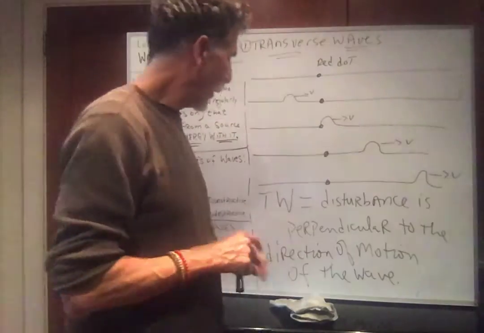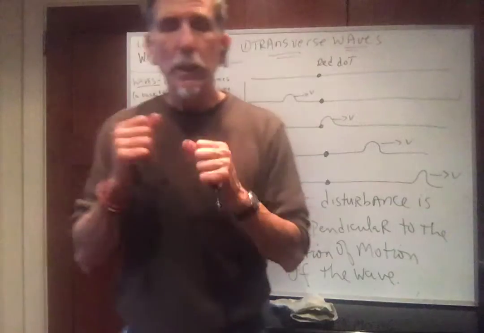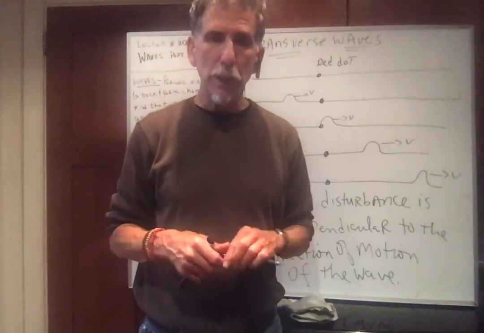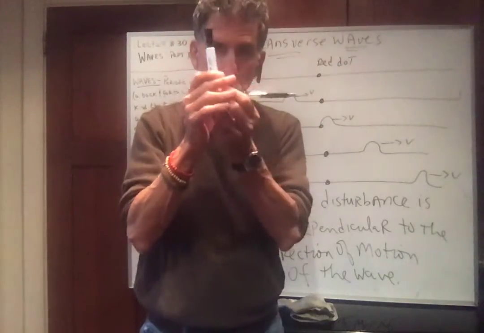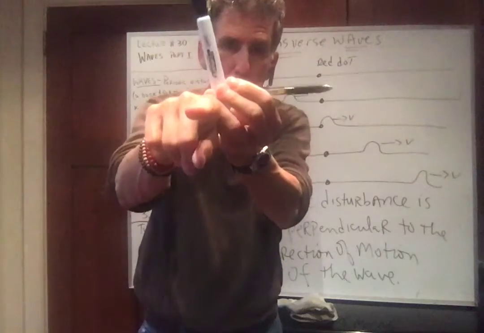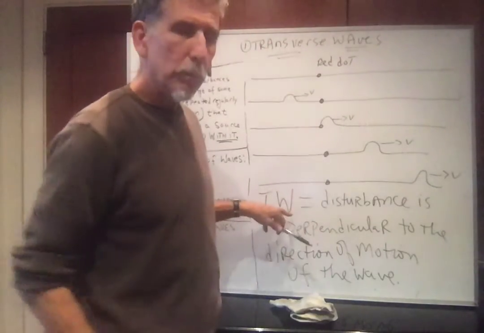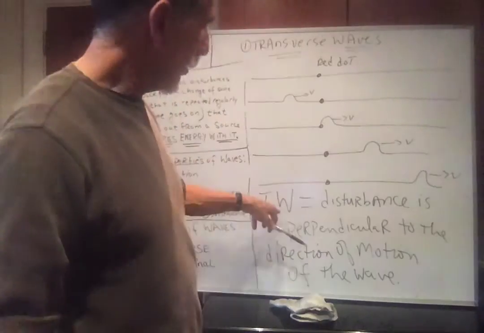This is called a transverse wave, and a perfect example, write this down, of a transverse wave is electromagnetic radiation. As we'll see, electromagnetic radiation has, remember, wiggling electric fields and wiggling magnetic fields. They're both perpendicular, and then the wave propagates in a direction perpendicular to both. So electromagnetic radiation is a great example of a transverse wave.